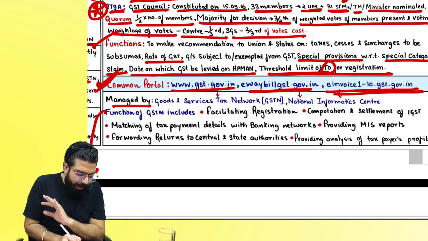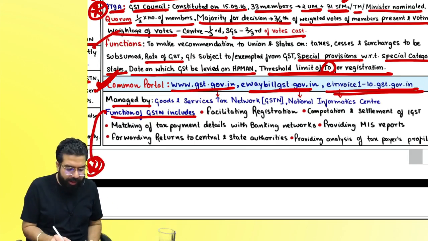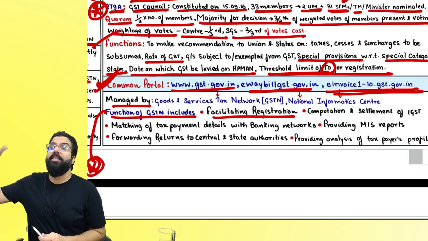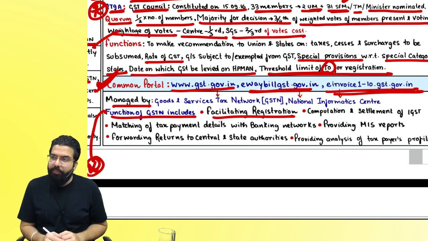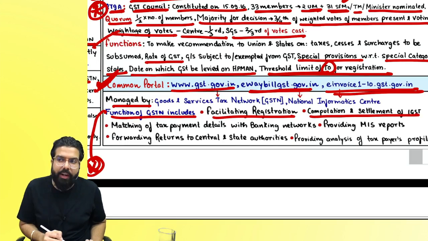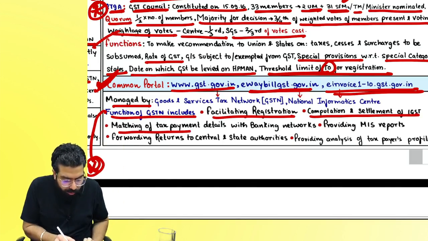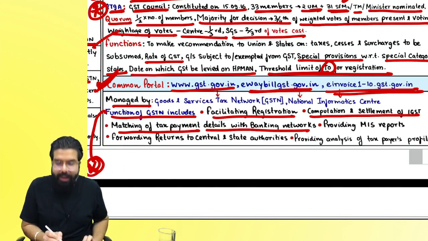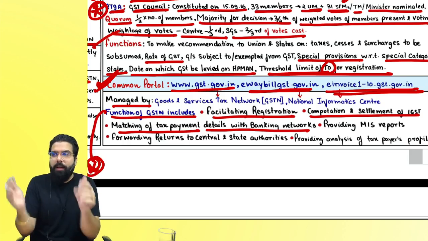C graded topic ka B graded question. This is functions of GSTN. What are the functions which are there? They facilitate registration. Goods and Service Tax Network, the company. They facilitate registration, computation and settlement of IGST between the center and the state. They will go ahead and do the matching of tax payment details with the banking network. You made the payment, whether received by the government, they will do the matching.